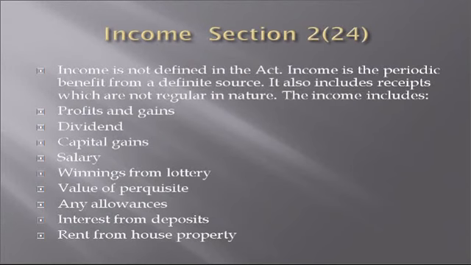Next is the meaning of income. The meaning of income is given in section 2, subsection 24. Actually, income is not defined in the act. Income is the periodic benefit from a definite source. It also includes receipts which are not regular in nature. According to the act, the term income includes many items. Some of them are profits and gains, dividend, capital gains, salary, winnings from lottery, perquisites, allowances, interest from deposits, rent from house property, etc.